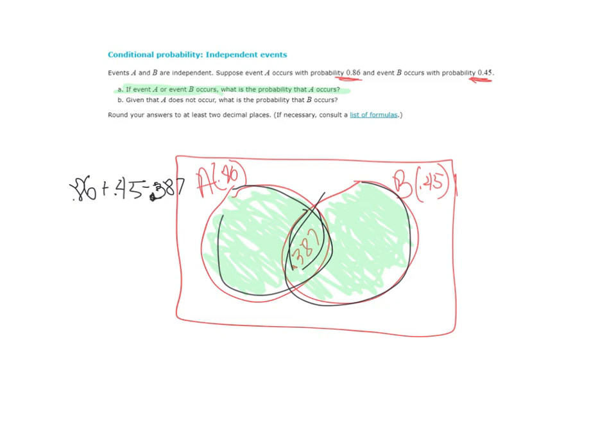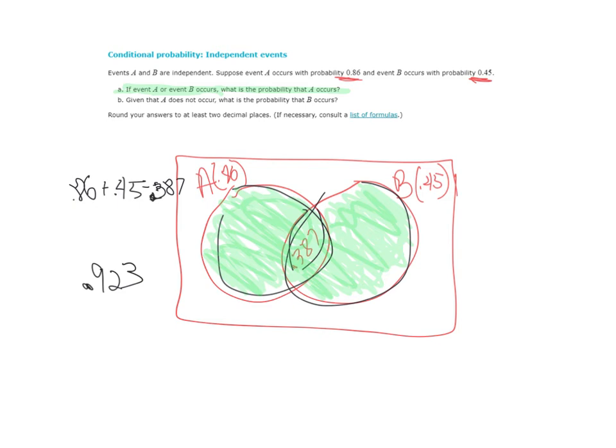So 0.86 plus 0.45, subtract out the 0.387 for a total of 0.923. Okay, so all that area I had colored in green has an area of that, and that is the area of A or B occurring.